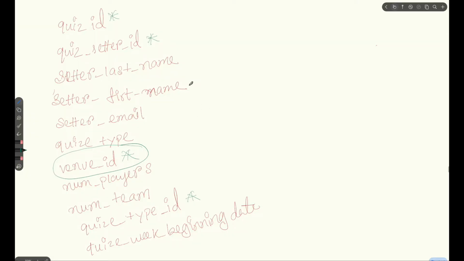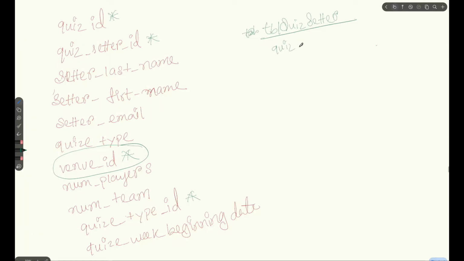That's it. First of all, we will focus on quiz setter ID. We can give the table a name: table quiz setter. Inside table quiz setter, we can add quiz setter ID.